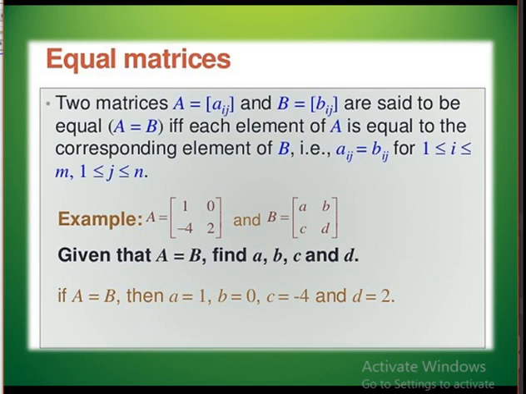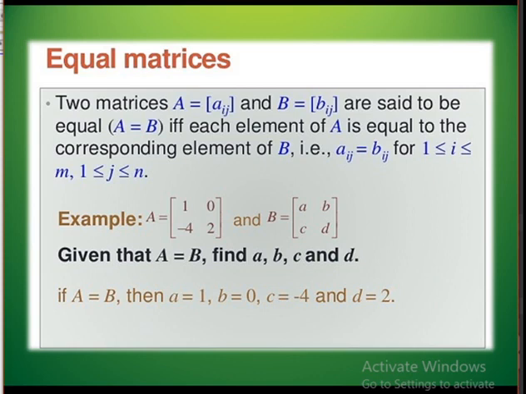Matrix A and matrix B are given, A is equal to B. See the A11 in matrix B is small a, and in matrix A the A11 element is 1. Therefore, a is equal to 1. Similarly, b equal to 0, c is equal to minus 4, d equal to 2. All this you have seen in 10th standard, so you can recall this.